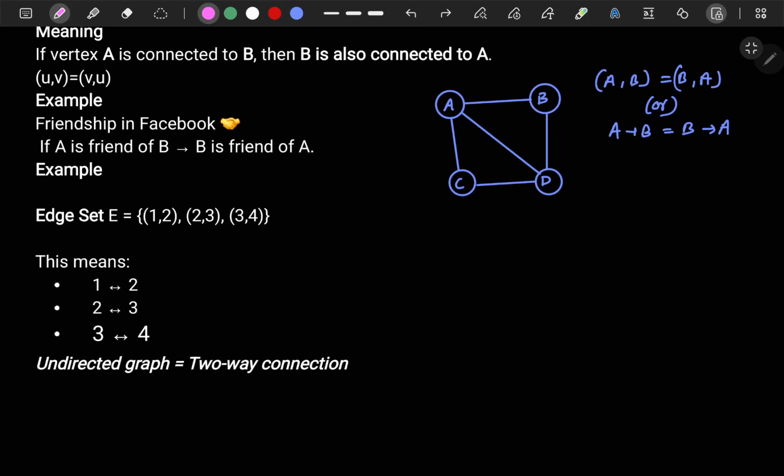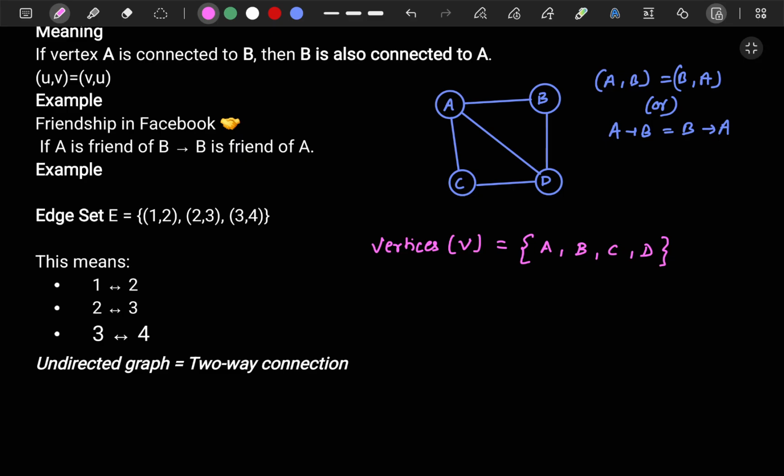So let's see. If I want to represent vertices, I will write it like this. Vertices I represent with V. Then I will take a set, and a set is represented by curly braces. Then what are the vertices here? A, B, C, and D. These are all vertices.